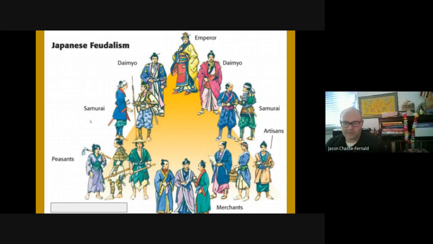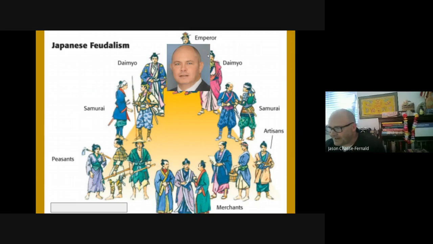We took the Japanese feudal structure and then we applied it to the Glenn County schools. So in the Glenn County schools, who is the symbolic emperor? The symbolic emperor is our superintendent, I guess. So this is Dr. Spence. If Dr. Spence is our emperor, who is the daimyo? Who are the leaders of the different manorial estates of the school district?